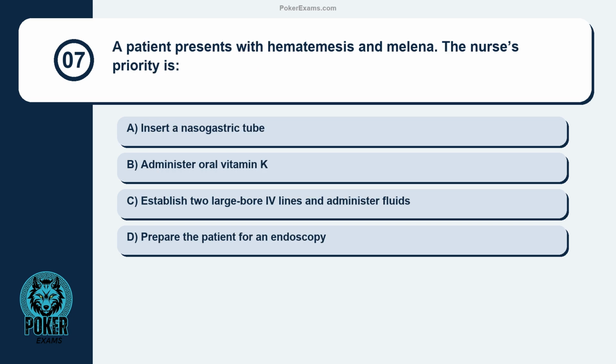Question 7. A patient presents with hematemesis and melena. The nurse's priority is insert a nasogastric tube, administer oral vitamin K, establish 2 large-bore IV lines and administer fluids, prepare the patient for an endoscopy.